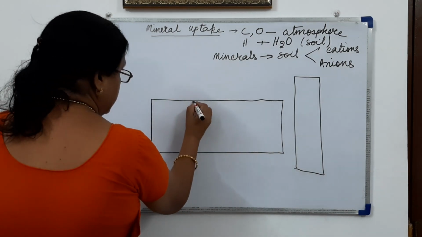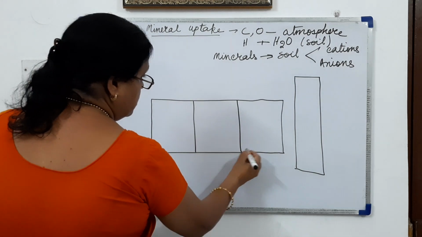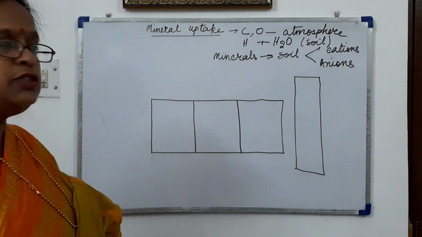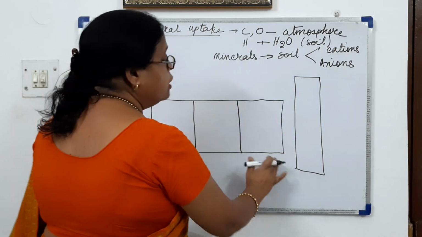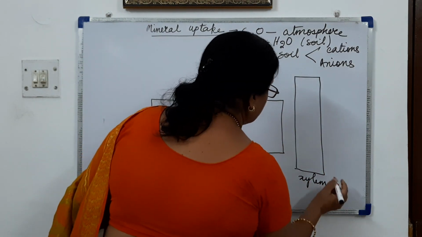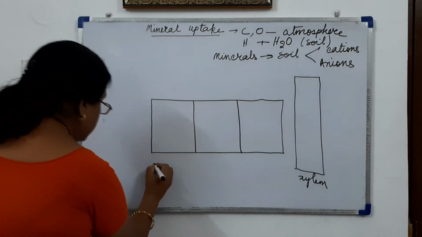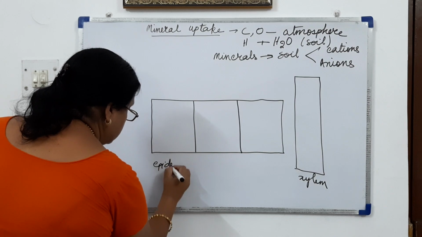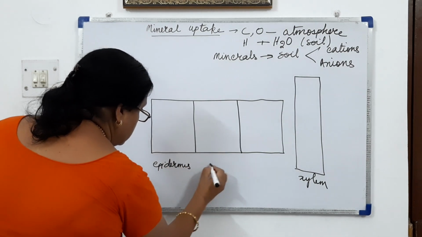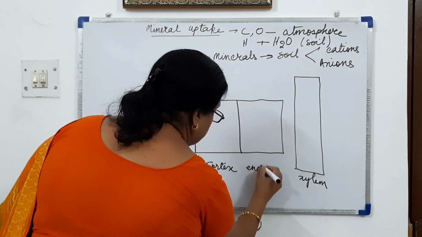Now here I have made the diagrammatic representation of the cells of the root, and this will be the xylem, this will be the epidermis, this is cortex, and this is the endodermis.